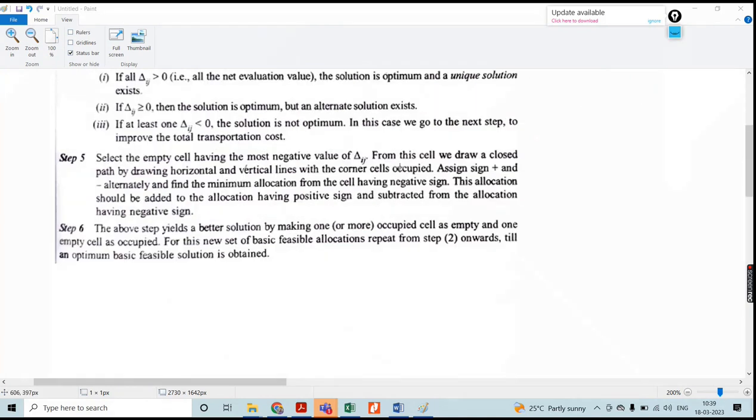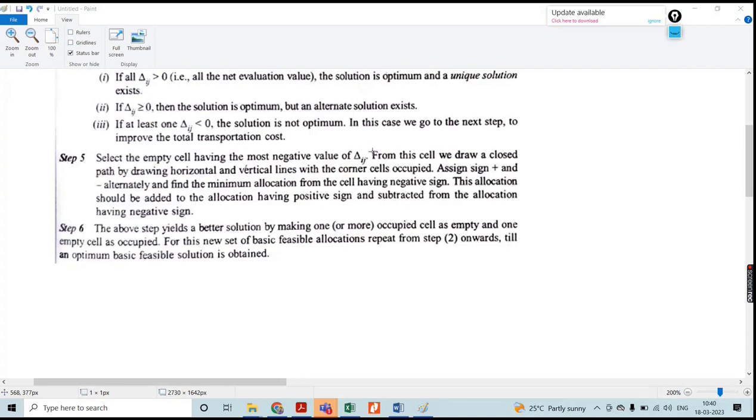Next, step 5: select the empty cell, and make the closed loop corresponding to the horizontal and vertical lines through occupied cells. Then you have to go for the allocation.